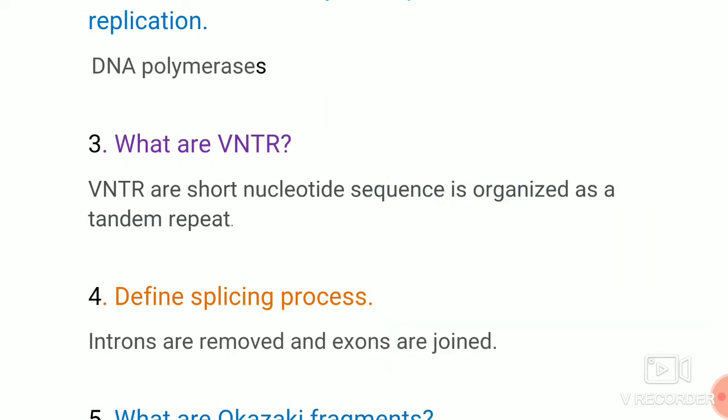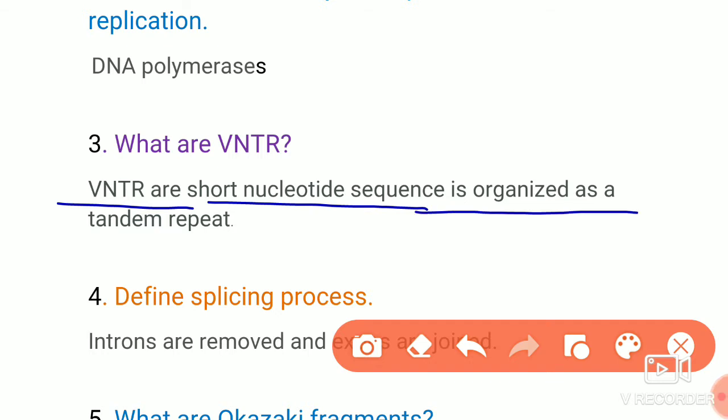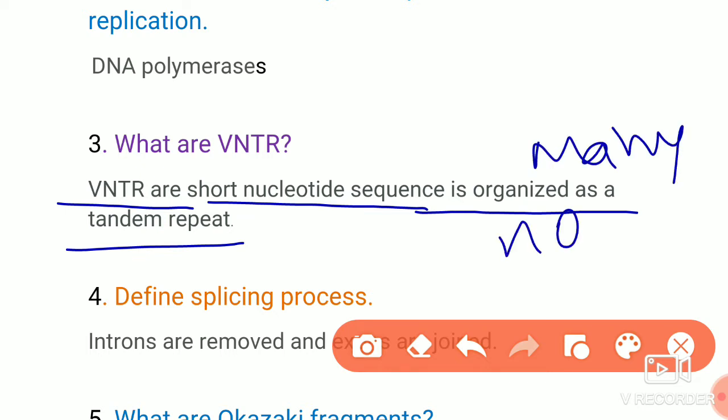VNTRs are short nucleotide sequences which are organized as many number of tandem repeats. That means in short nucleotide sequences, tandem repeats will be present in large number.